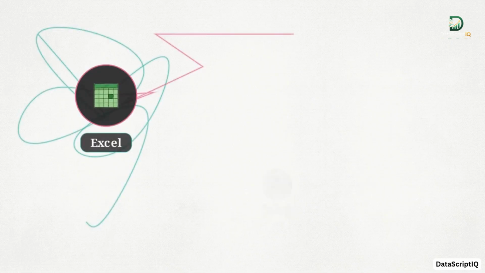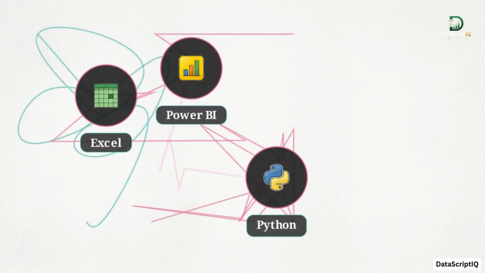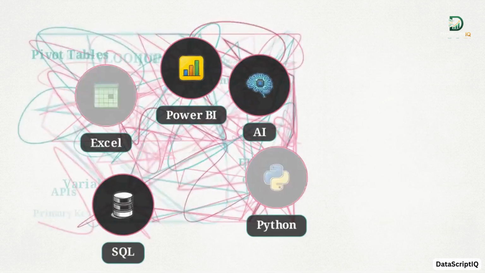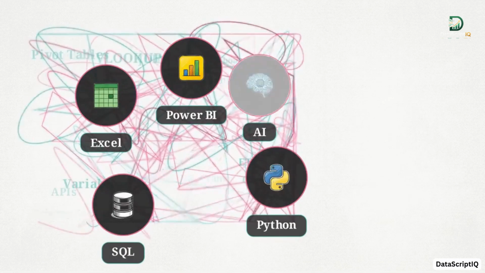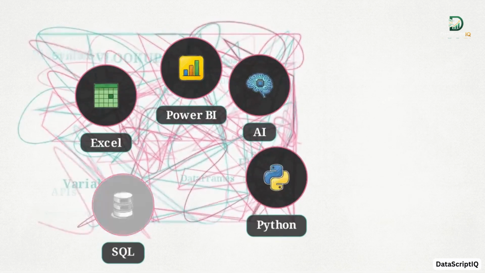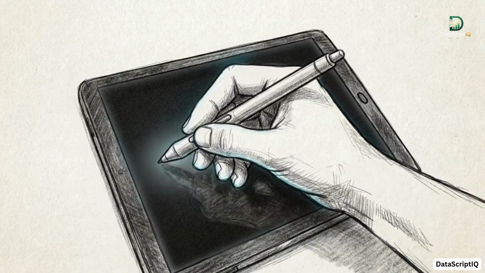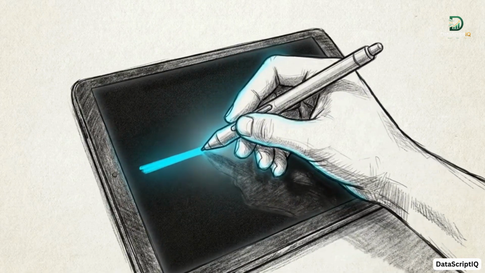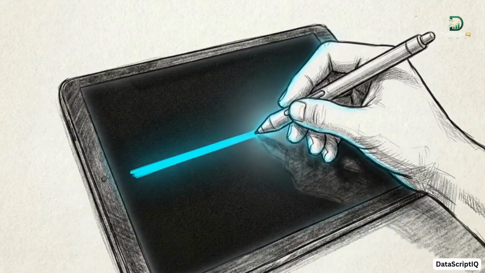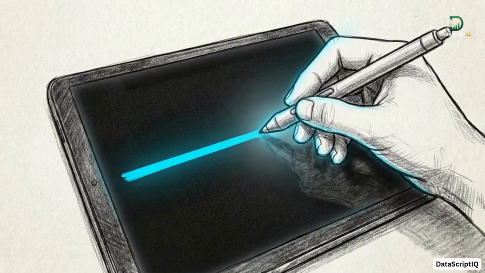This diagram represents the roadblock almost every learner faces. One person tells you to start with Excel, another says Python, then someone else mentions Power BI, and suddenly you are paralyzed. You don't know where to start. In today's video, we are going to fix that. We are going to build your personalized 7-step learning roadmap so you can master any technical skill without the guesswork.